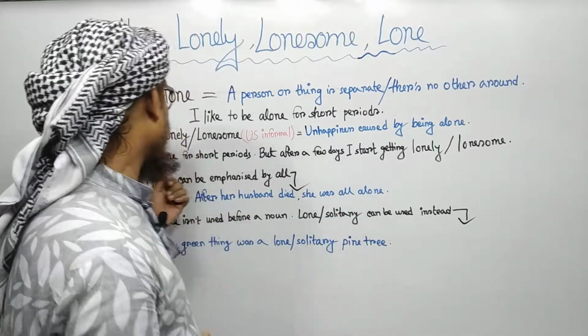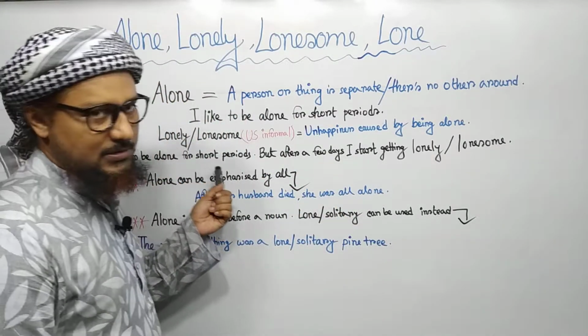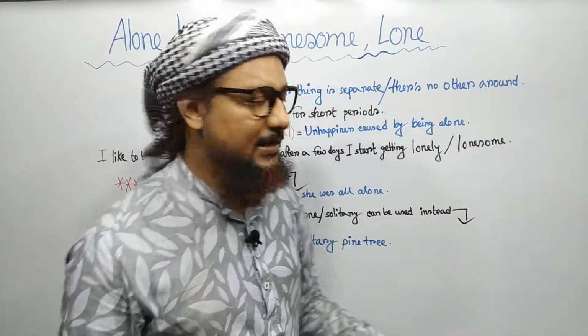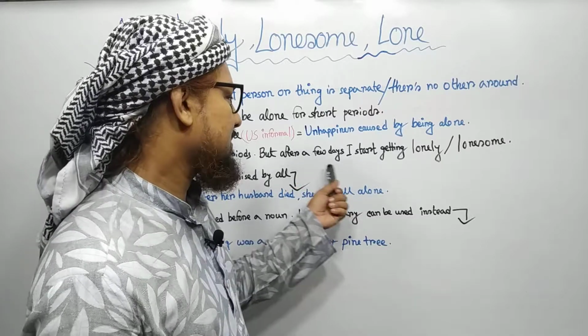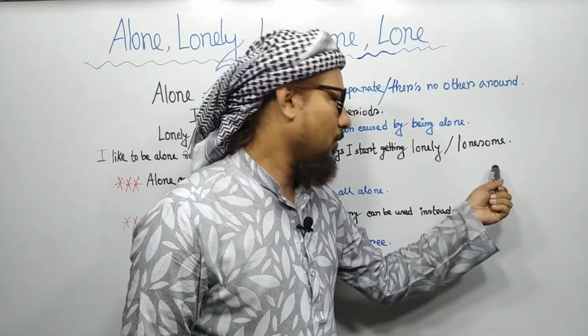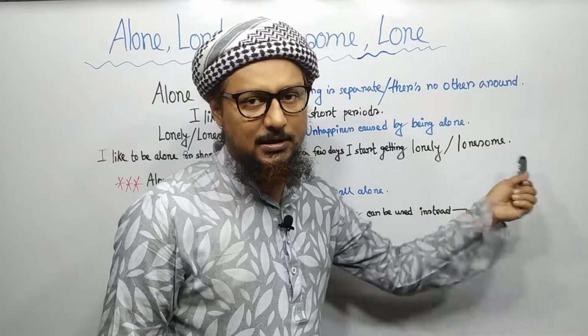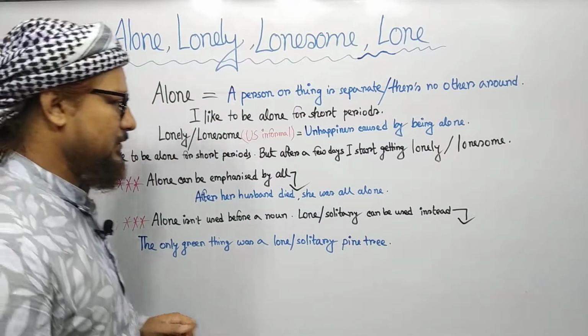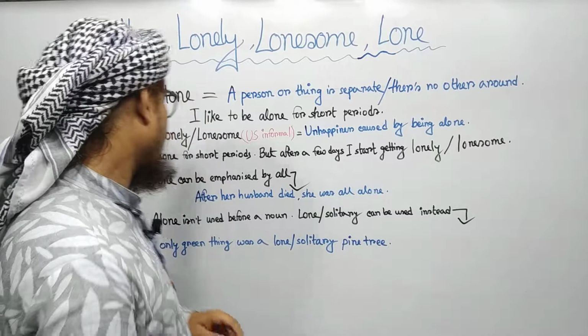That is why I'm saying I like to be alone for short periods, not for long, maybe a couple of hours or at best a couple of days. After a few days, I start getting lonely or lonesome. Either of them can be used.